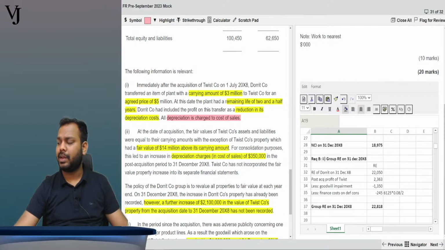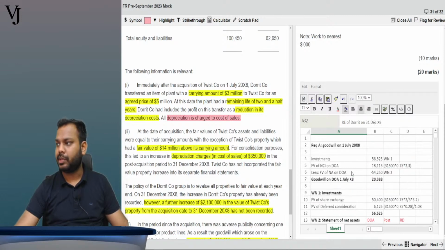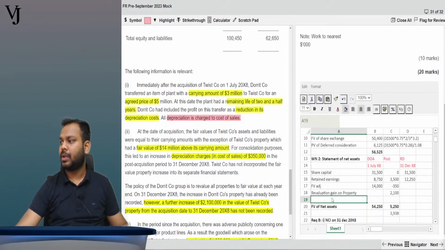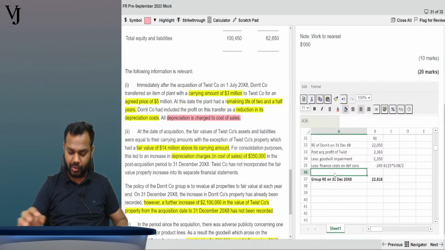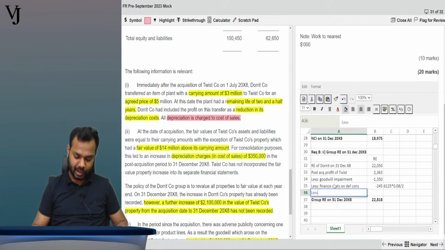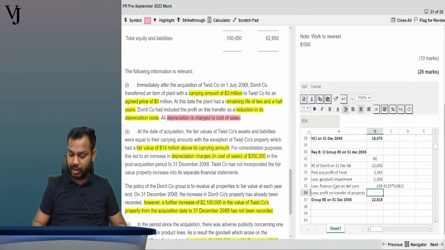The treatment is clear. Now let us do the adjustments here. First of all, in the group RE, I will do less profit on a transfer of property. How much? Negative 2000.